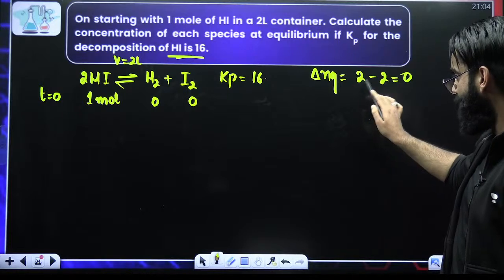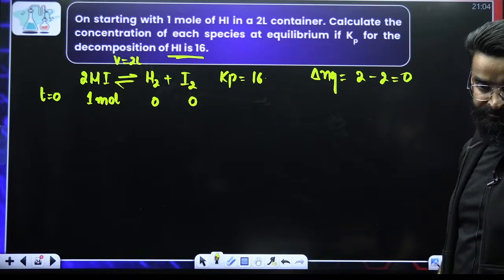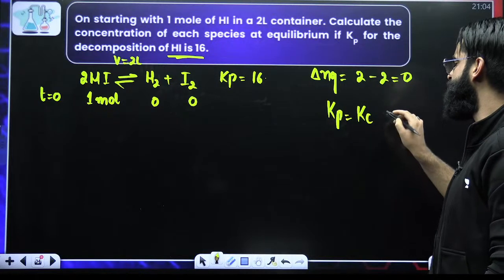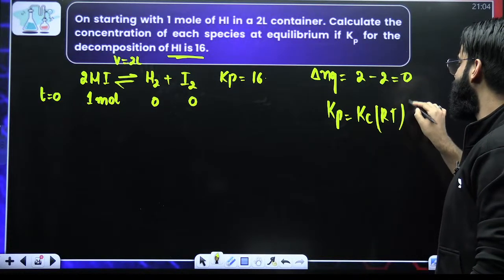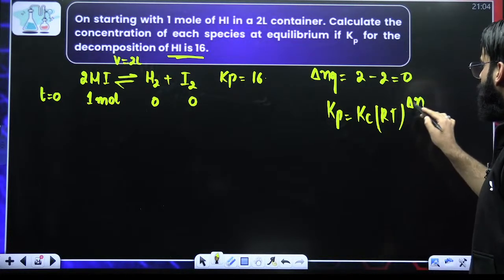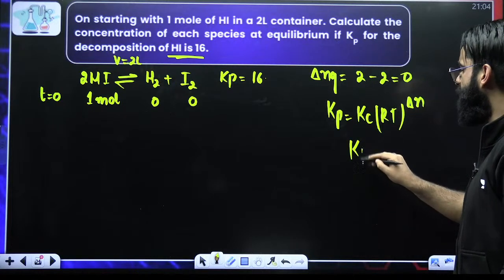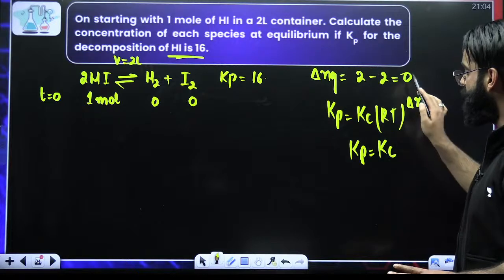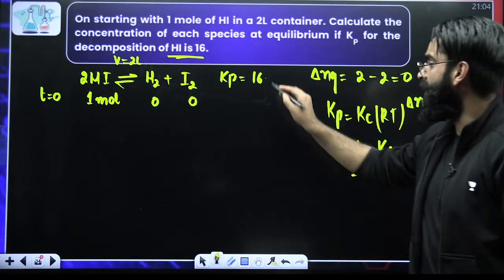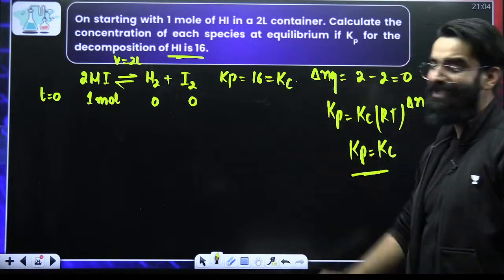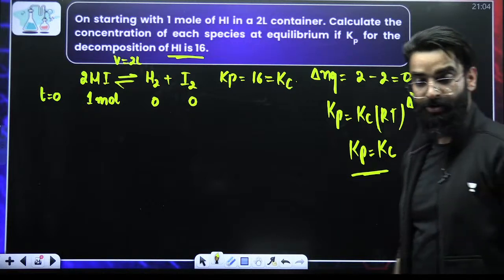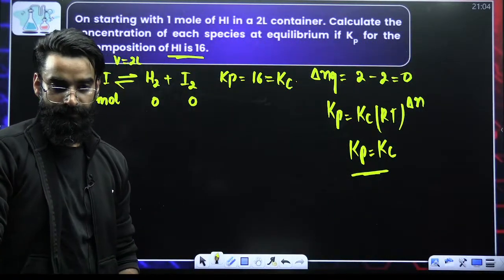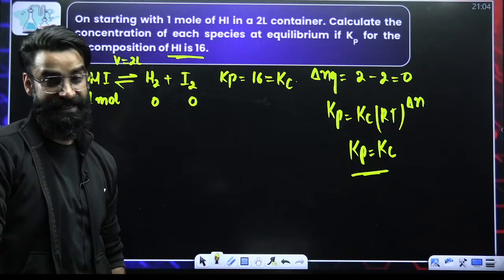You should have heard about this expression: Kp is equal to Kc (RT) raised to the power delta Ng. Delta Ng is 0, and anything raised to the power 0 is 1. So Kp and Kc would be equal for the reaction. For a reaction where delta Ng is 0, Kp and Kc are equal. So if it is Kp, automatically it means that it is the value of Kc as well.